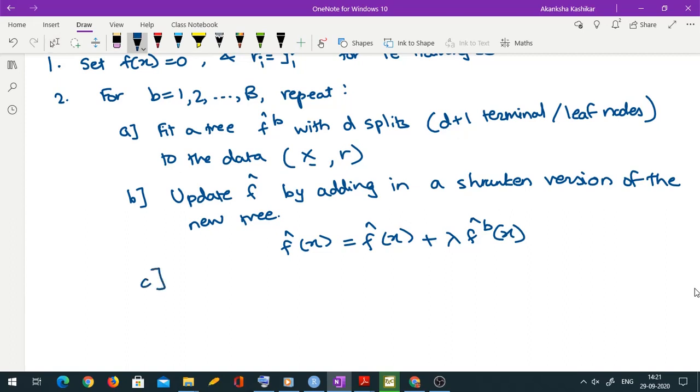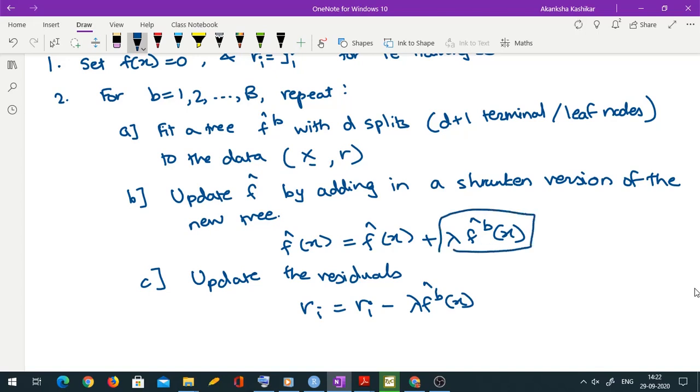Then we have to update residuals also, because now we have fitted something from residuals, we have to remove that part. So update the residuals as r_i as old r_i minus lambda f hat b x, because our prediction is getting increased by this. From residual we have to subtract exactly that part. Make sense? Okay, so these 3 steps A, B, C we are going to repeat B times.